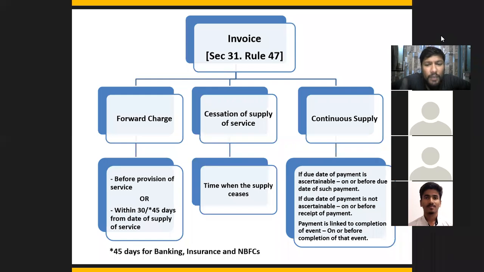The third one is payment linked to completion of an event. So here it can again be a kind of service where there is some sort of an action happening, where there is continuous work being done and ऐसा काम जो time लेने वाला है. Let's take the example of website maintenance. Website maintenance is something which doesn't get done in 1 day or 2 days. It takes a lot of time. आपको bugs निकालने पड़ते हैं. Then you'll have to fix some codings. You have to do a lot of analytical work, right? So it takes a lot of time.